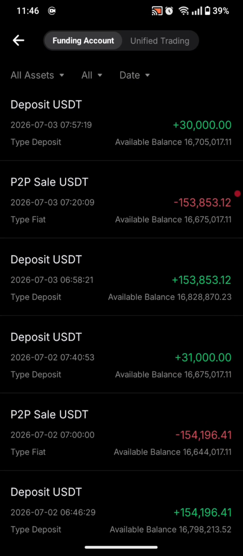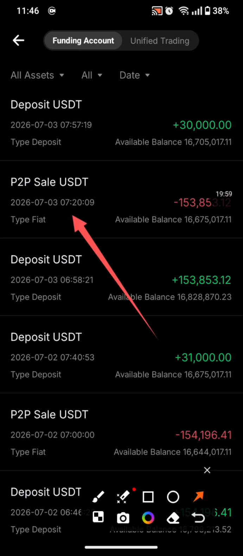That is how fast Exness is. So after that, I placed the sale on P2P. That was at 8:20 a.m., as you guys can see here. Then after I made my sale on P2P, I actually deposited back my net profit.